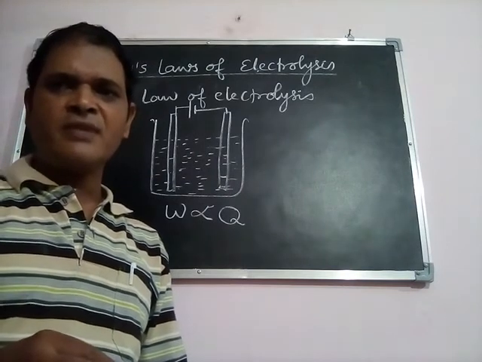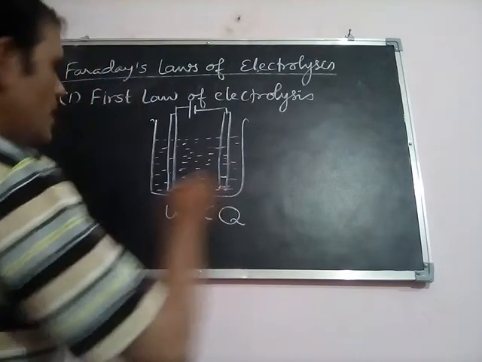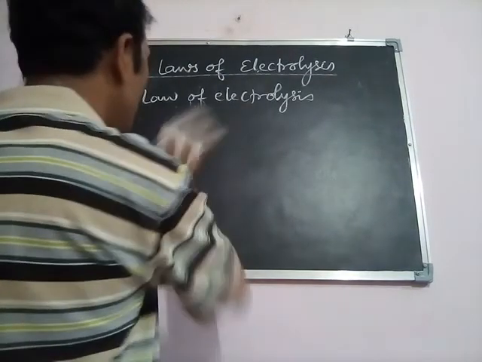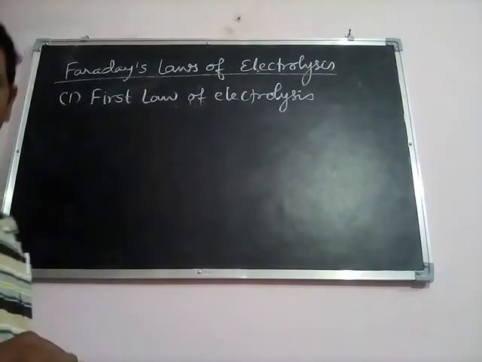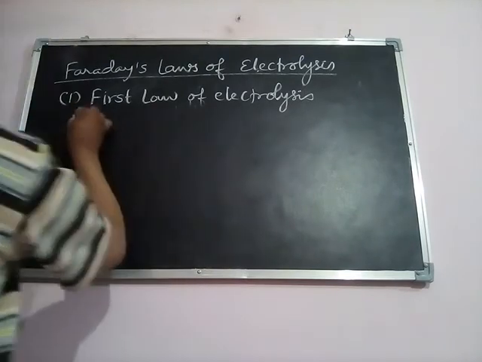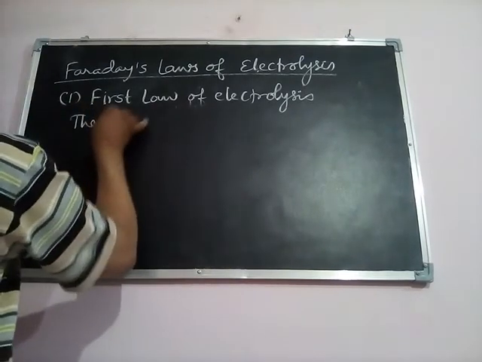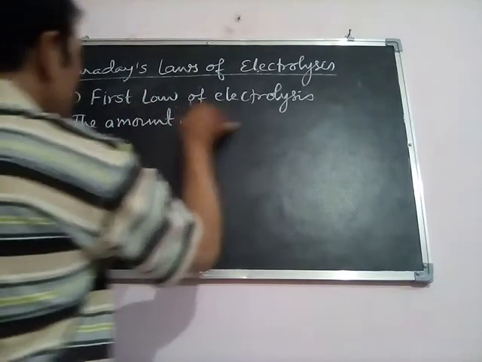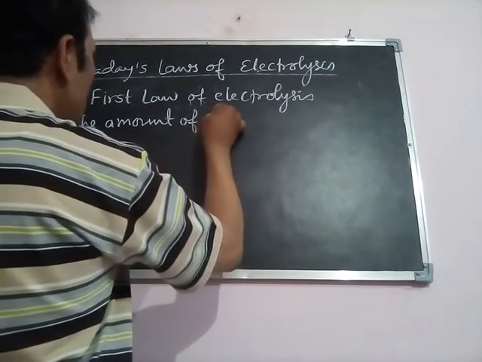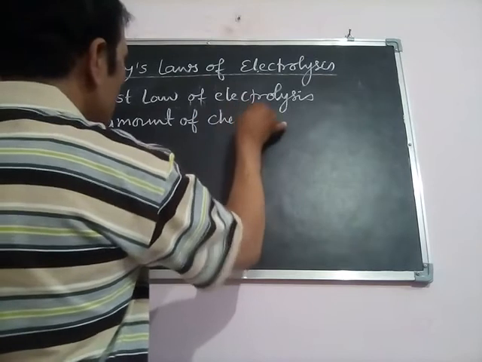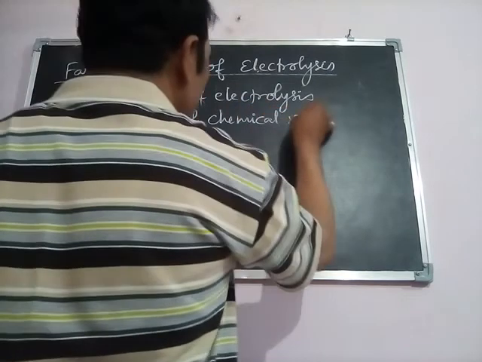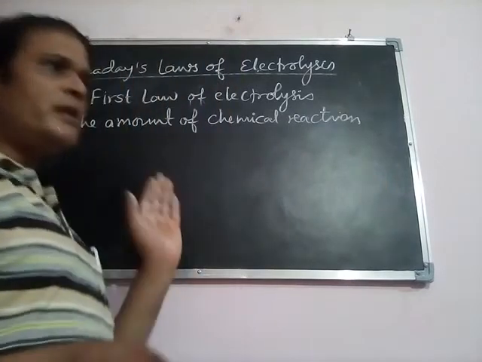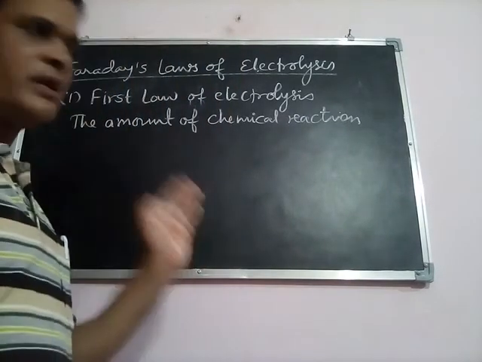Okay, so according to this law, we can write the definition of Faraday's first law of electrolysis. According to Faraday's first law of electrolysis, the amount of substance or chemical reaction, I am taking here the amount of chemical reaction, because a substance may be liberated, or released, or deposited.